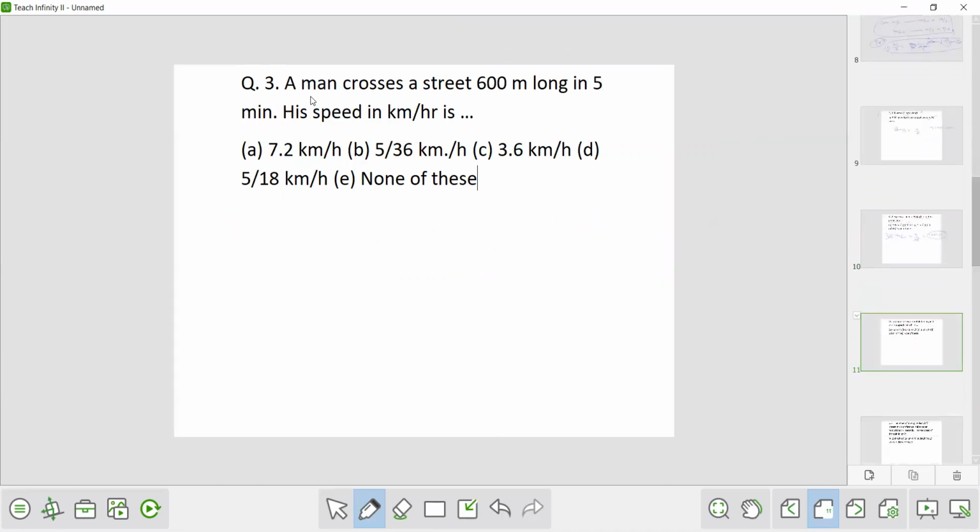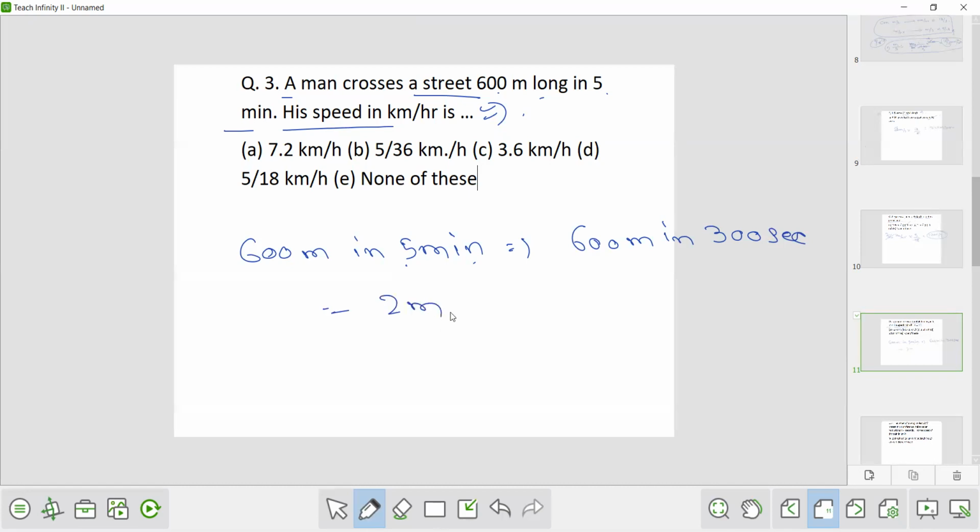Now question number 3. A man crosses a street 600 meter long in 5 minutes. His speed in kilometer per hour is. So 600 meter in 5 minutes. First we will convert this minute into seconds. So it will be 600 meter in 300 seconds, so it will be 2 meter per second.